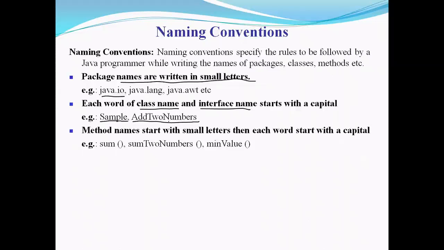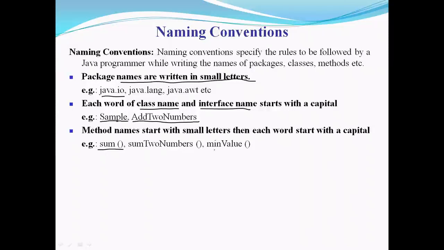Next rule is method names start with small letters, then each word starts with capital. If you are declaring a method, a function, then it has to be declared in small case if it is made up of a single word. For example, if your method name is sum, you can see in the example, all the characters in this method name are small. If your method name or function name is made up of more than one word.